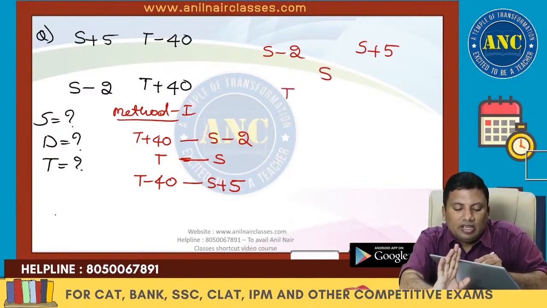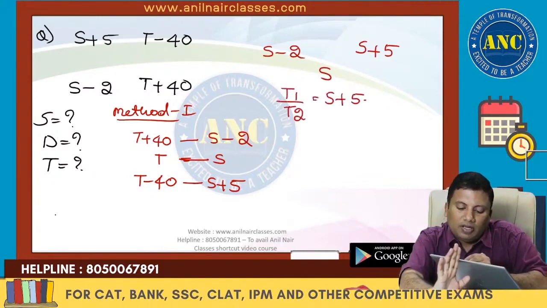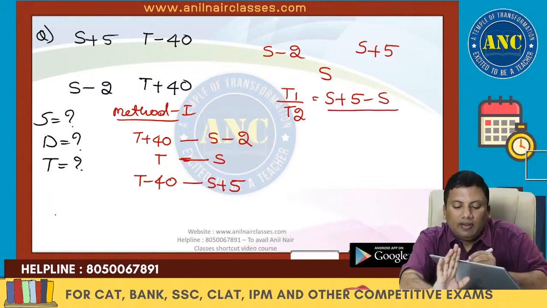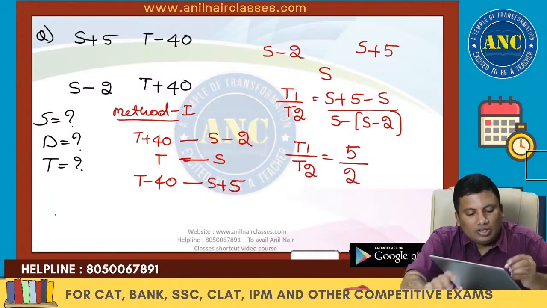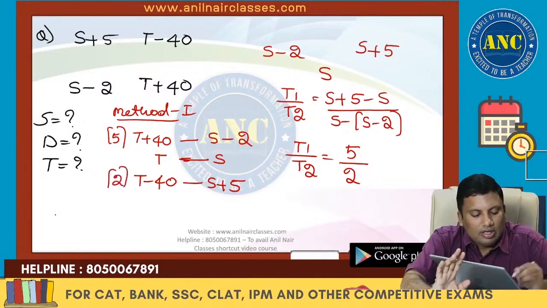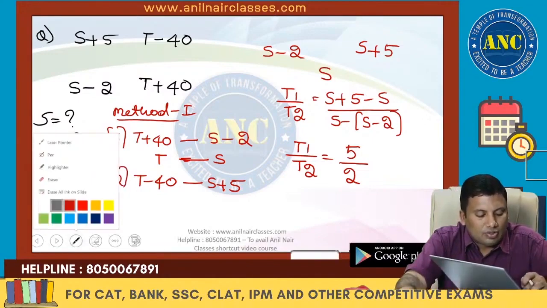Actual speed is s. So t1 by t2 is nothing but (s plus 5 minus s) divided by (s minus (s minus 2)). So t1 by t2 is nothing but 5 by 2. Speed ratio is 2 is to 5. Time period ratio is 5 is to 2.